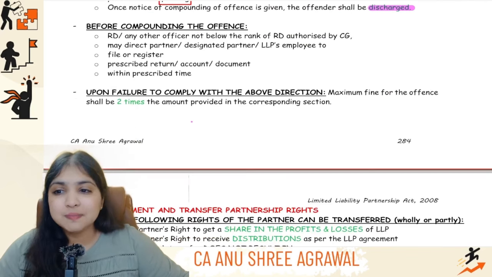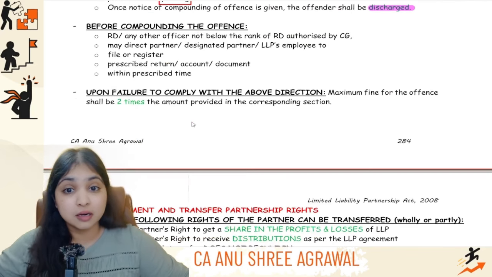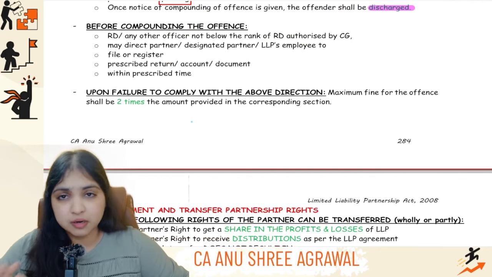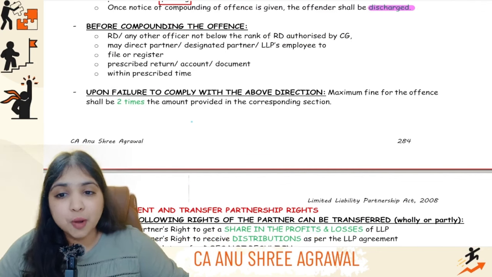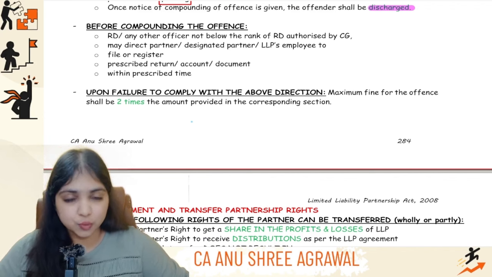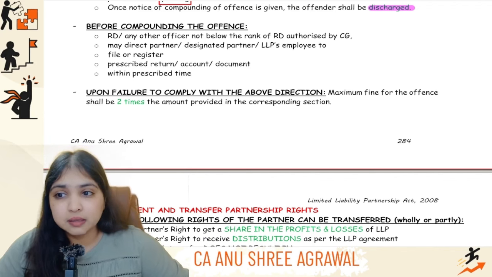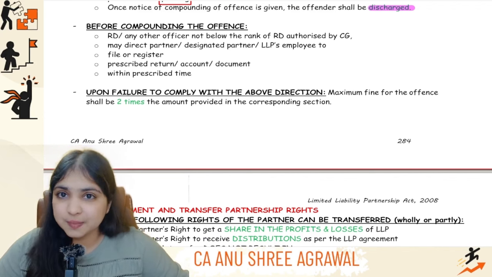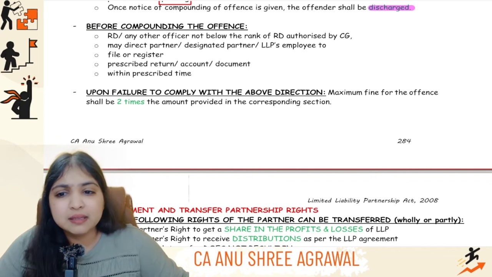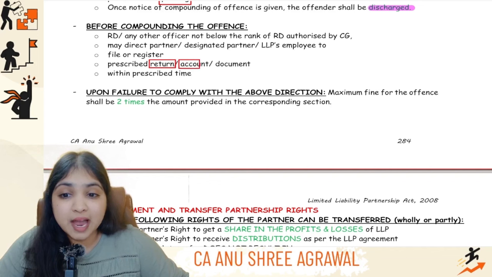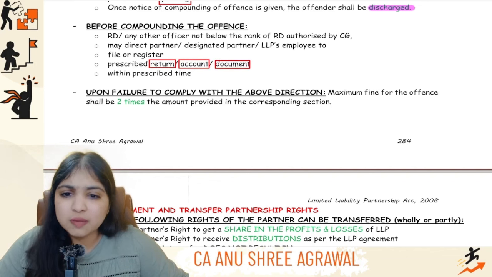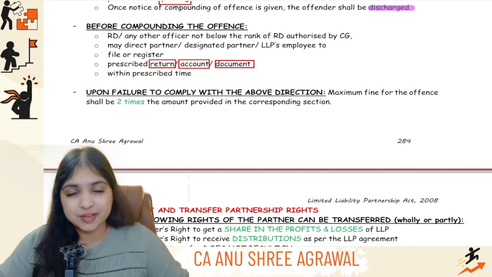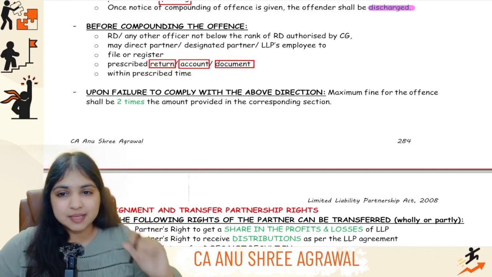Now come to this last part. This is something which we had not discussed in our initial part. Let's discuss it from over here. Before compounding the offense, there's one precondition, okay? See, it goes like this. Let's say some offense has been committed. What kind of an offense? Either the LLP did not file the annual return, or the LLP did not file the annual accounts with the ROC, or let's say the LLP has not filed some document or some form with the ROC. That is the offense which the LLP has committed.